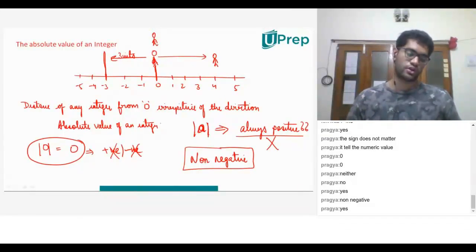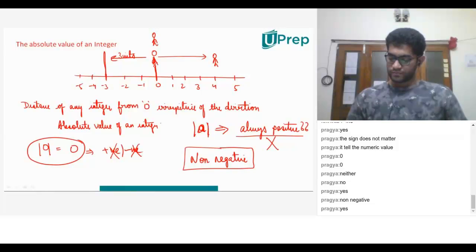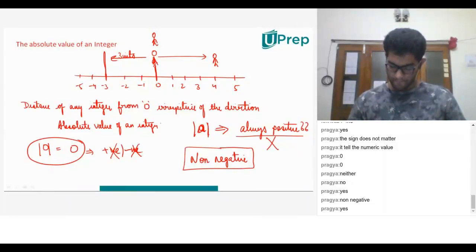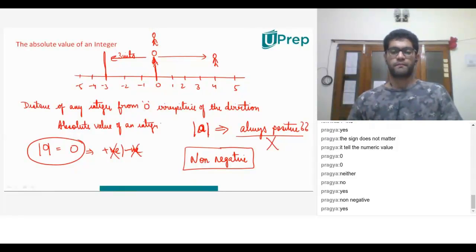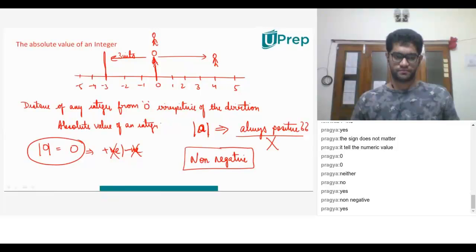Always positive is wrong. Sir, that time when you asked a question, I answered about the absolute value of an integer. Was that correct? Which question are you talking about? I told that we don't say positive or negative. Yeah, exactly. That is right, because we are ignoring the sign directly. Okay, sir. So there is no positive or negative in the question.